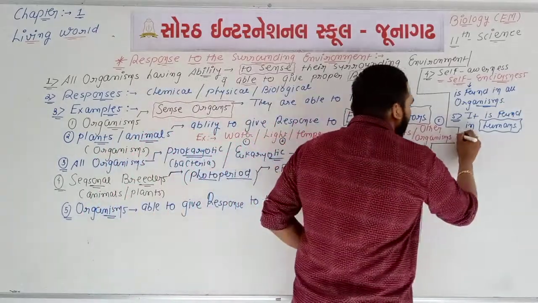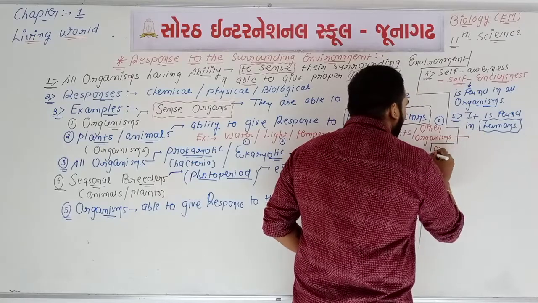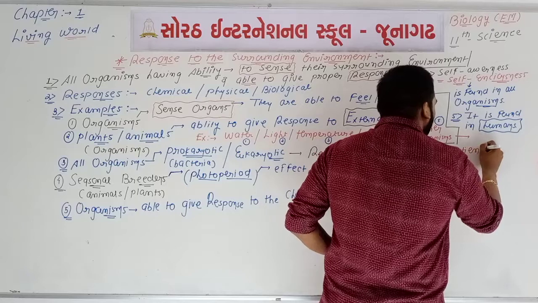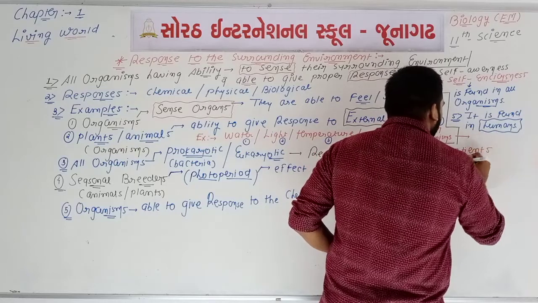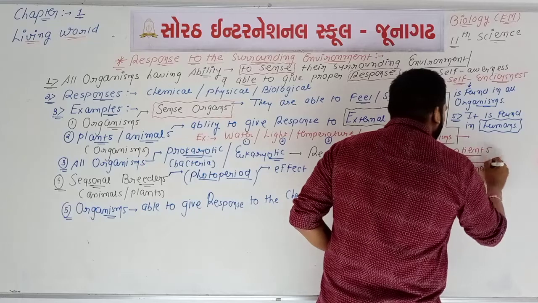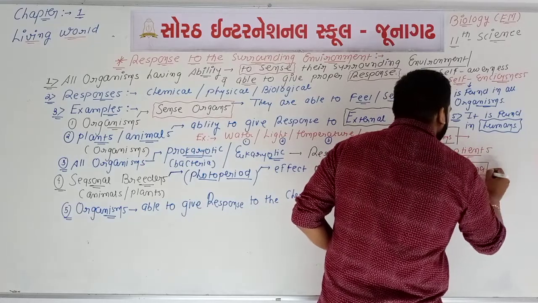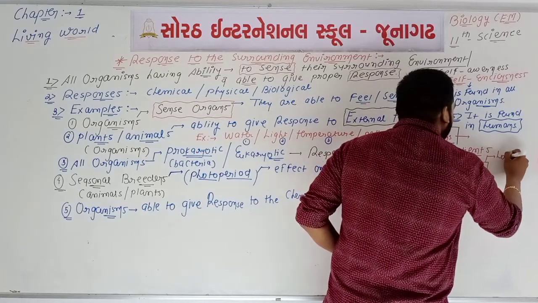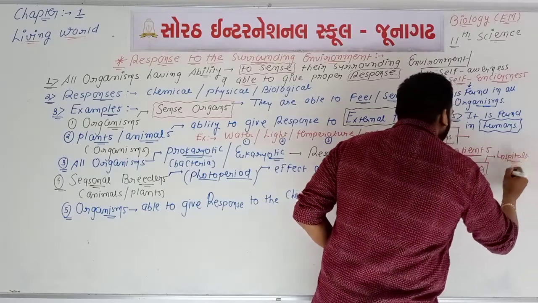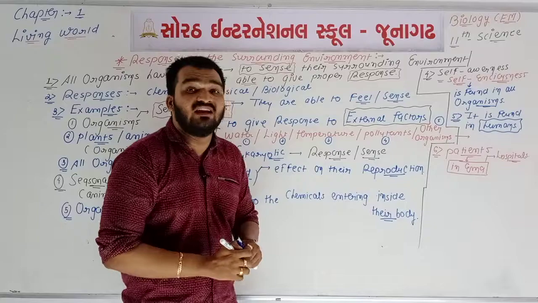But see here, I am writing point number 6. What about some patients who are in coma and they are in the hospital? We are talking about some humans, some patients who are in coma.